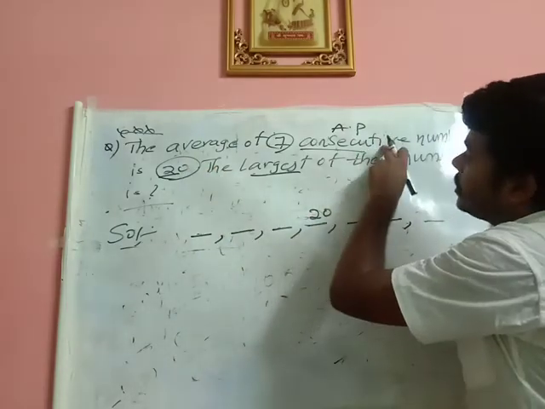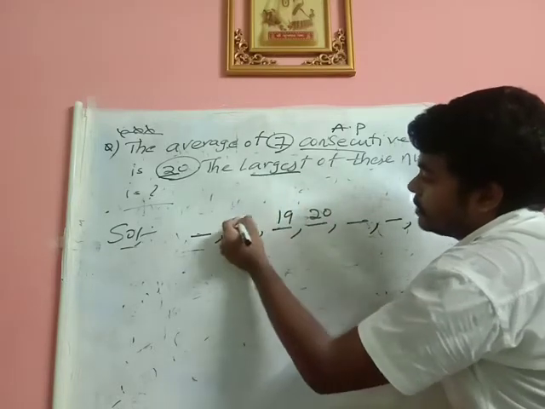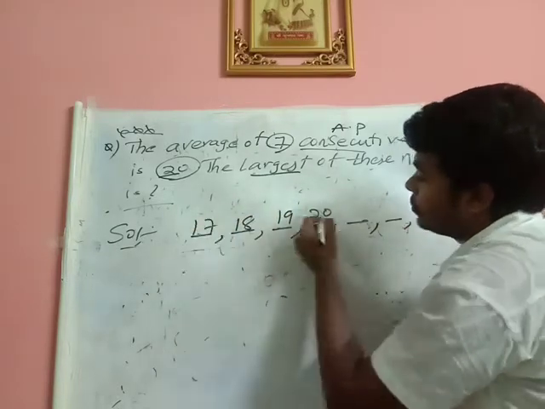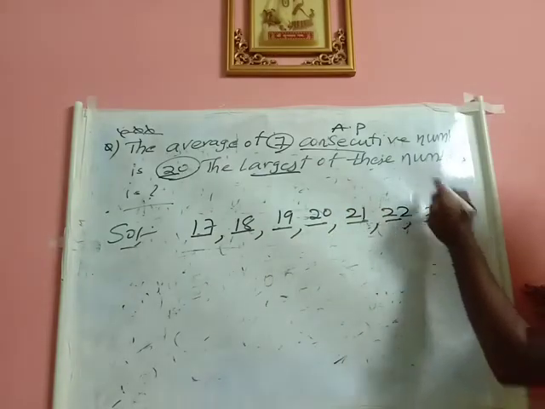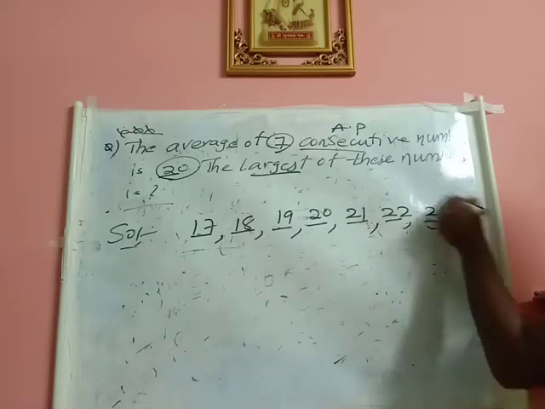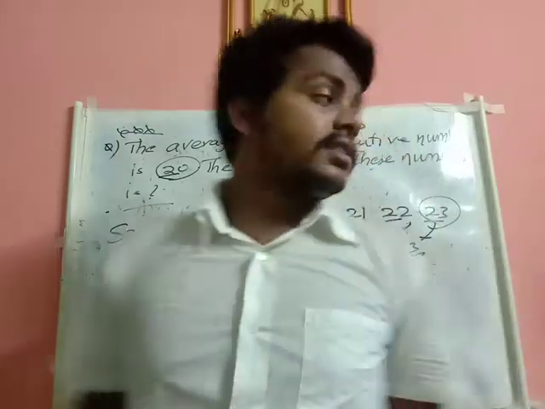You given that consecutive, so I will be taking consecutive. What is 20 minus 1? 19. 19 minus 1? 18. 18 minus 1? 17. 20 plus 1? 21. 21 plus 1? 22. 22 plus 1? 23. So it is given the largest of these numbers is 23. So 23 is your answer.